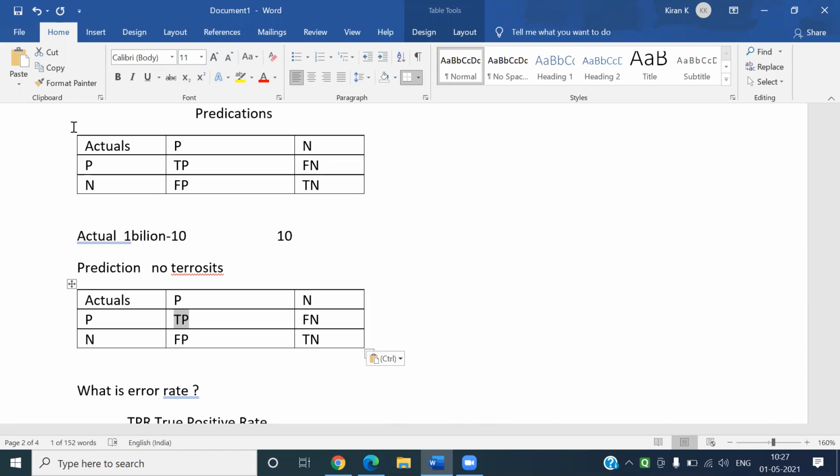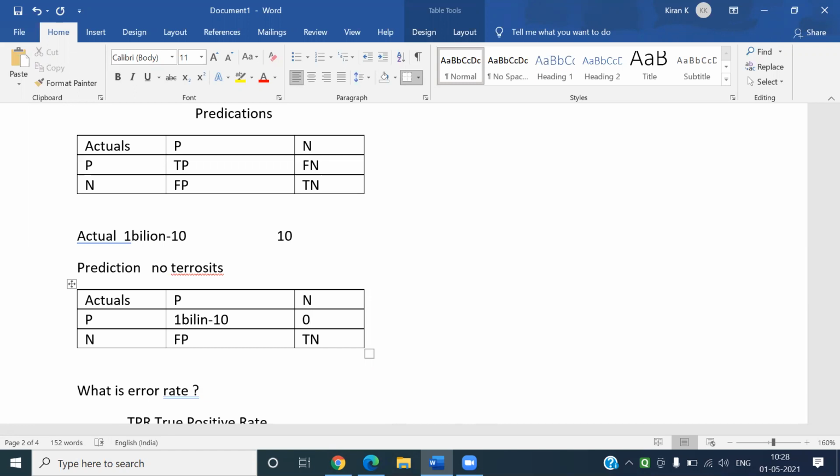So TP becomes 1 billion minus 10. This is correct. What about actual positive predicted as negative?